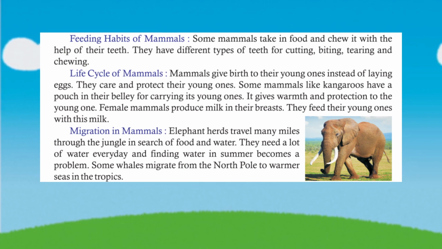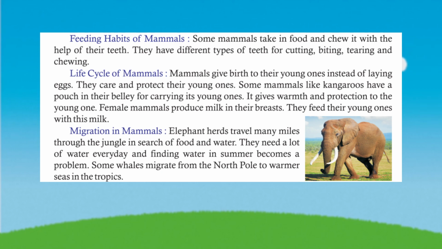Feeding habits of mammals. Some mammals take in food and chew it with the help of their teeth. They have different types of teeth for cutting, biting, tearing and chewing. Life cycle of mammals. Mammals give birth to their young ones instead of laying eggs. They care and protect their young ones. Some mammals like kangaroos have a pouch in their belly for carrying its young ones. It gives warmth and protection to the young one. Female mammals produce milk in their breasts. They feed their young ones with this milk.